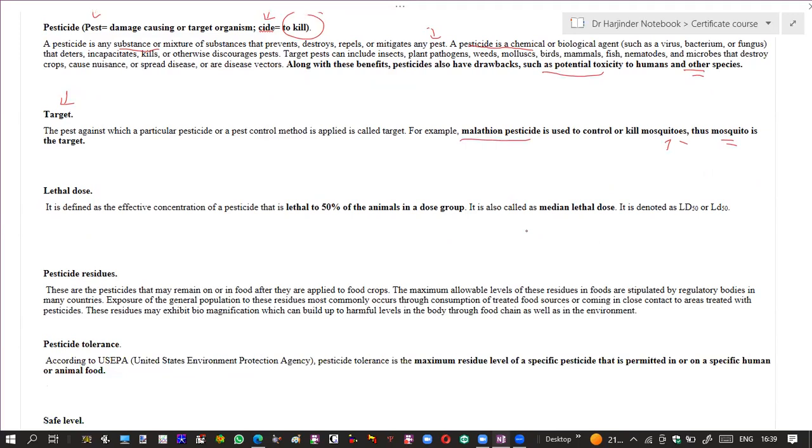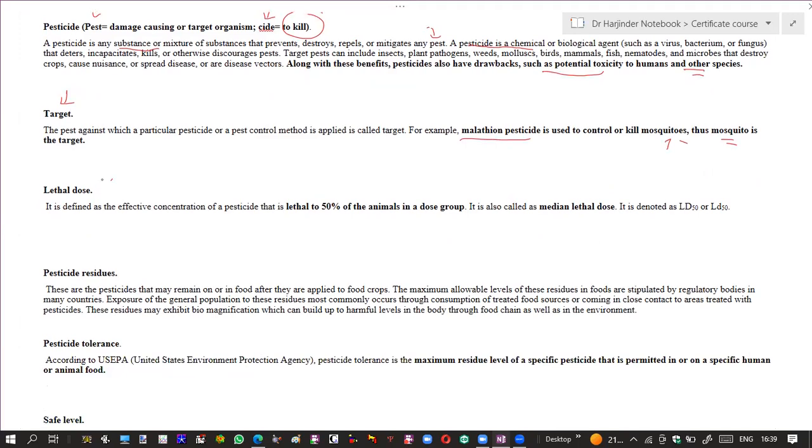The next term is lethal dose. This lethal dose is a very important term in pesticide chemistry. Now, when a pesticide is applied over any organism, it kills that organism or stops its growth. So lethal dose is defined as the effective concentration of pesticide that kills 50% of animals in that particular group.